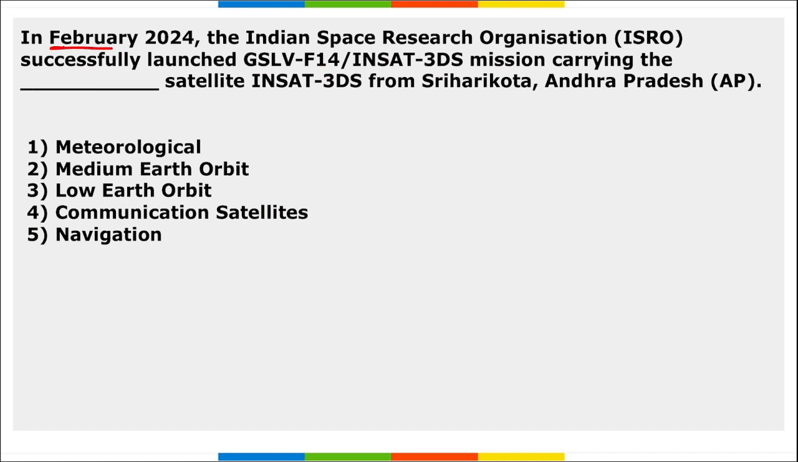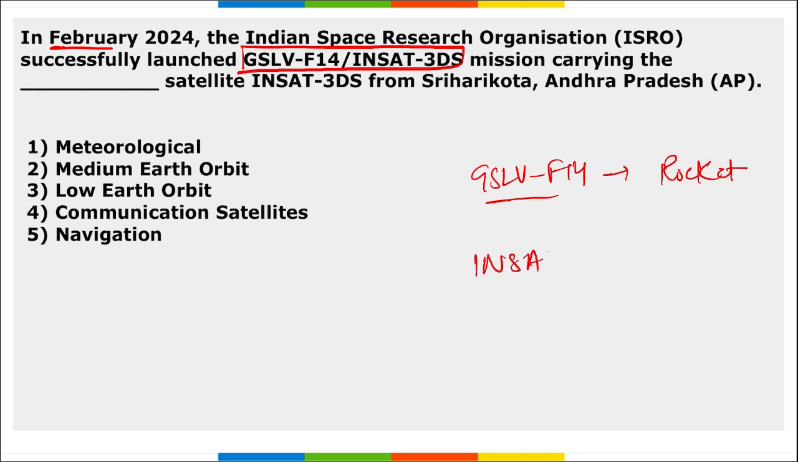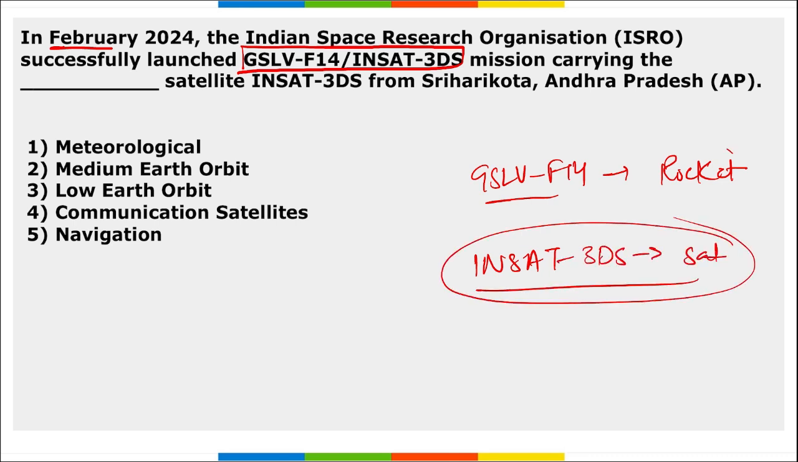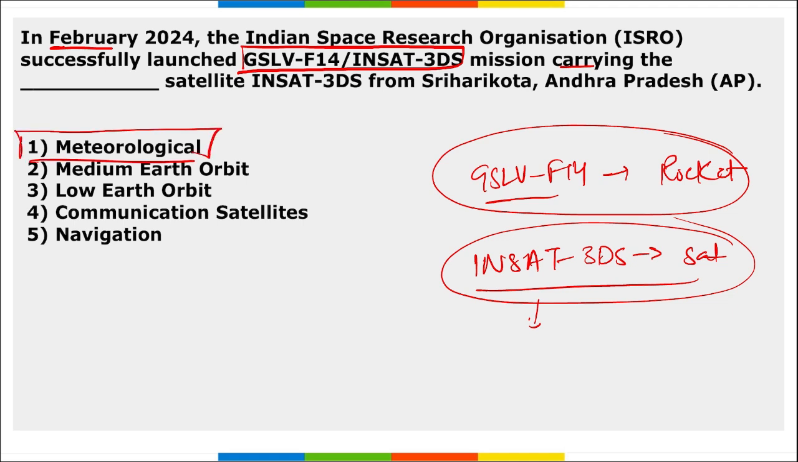Next, in Feb, ISRO successfully launched GSLV F14 INSAT-3DS. See, GSLV F14. This is the name of the rocket. Then INSAT-3DS. This is the name of the satellite that was launched, and this is the name of the rocket using which the satellite was launched. Correct? What is this INSAT-3DS satellite all about? So this is a meteorological satellite that was launched using GSLV F14 rocket. It was launched from Sriharikota, Andhra Pradesh, and it was launched by ISRO.